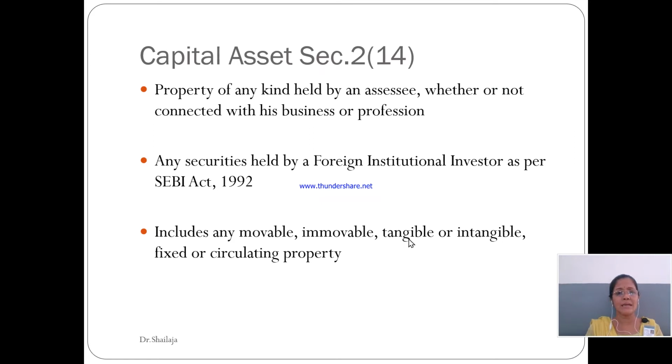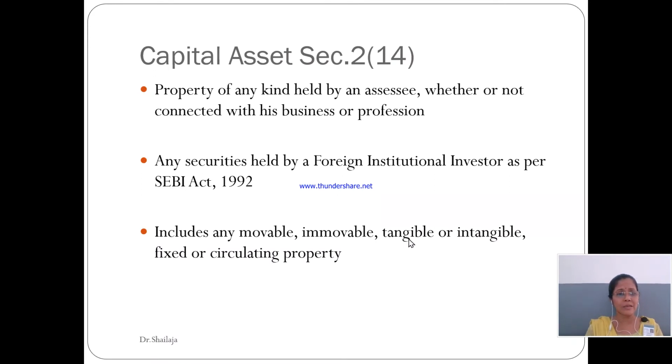Any securities held by a foreign institutional investor as per the SEBI Act 1992, and it also includes any movable, immovable, tangible or intangible, fixed or circulating property. Circulating property here means the current asset. So see, capital asset is an inclusive definition. What are the things to be remembered over here?